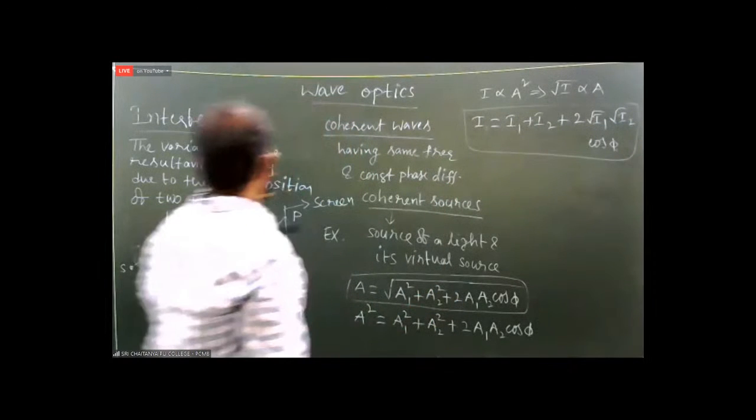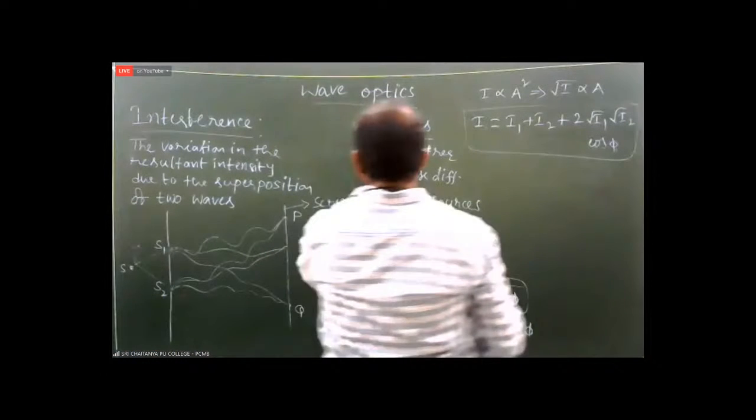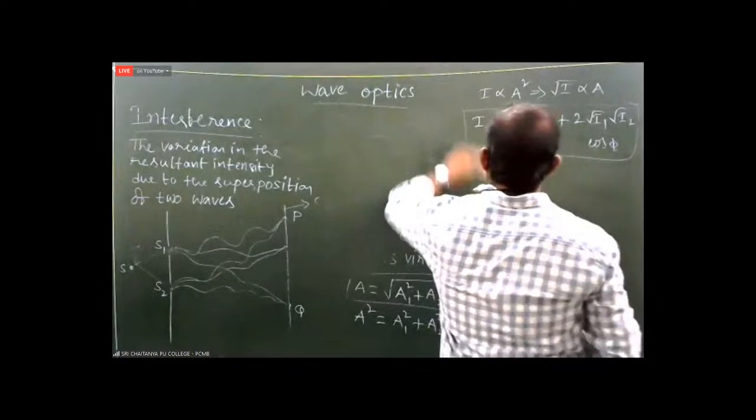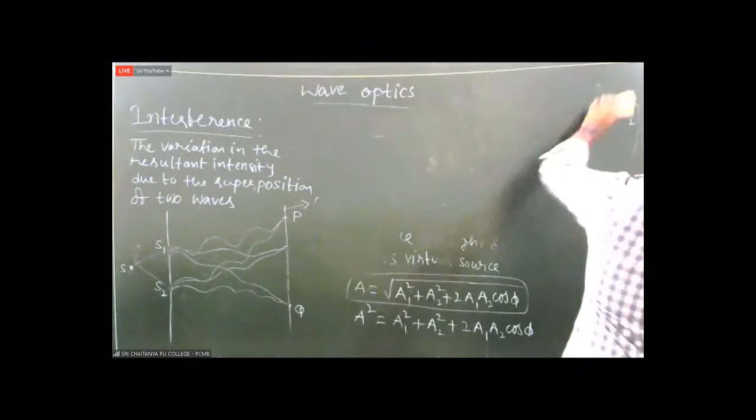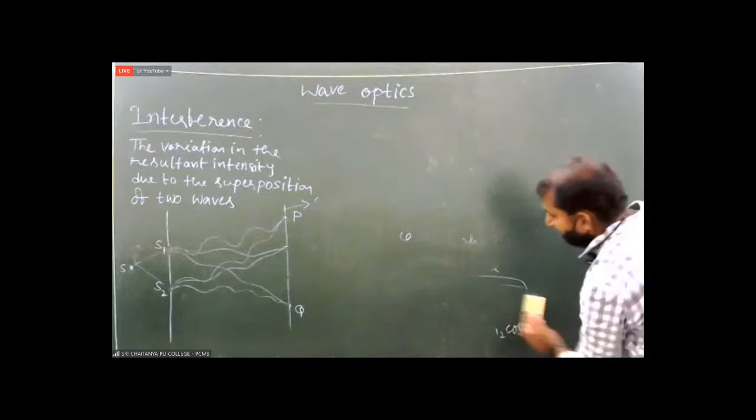Now we will come to interference. This interference pattern was explained by the scientist Young.